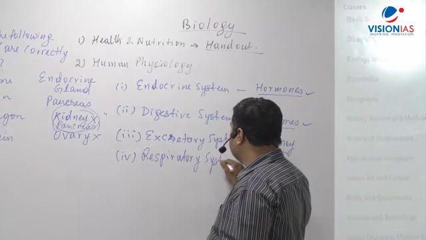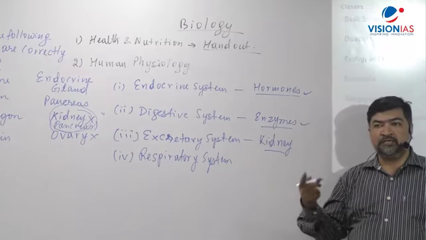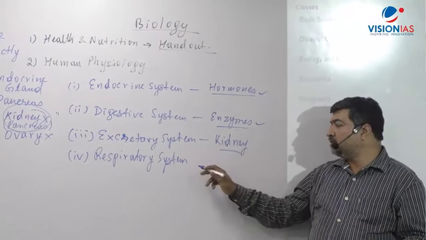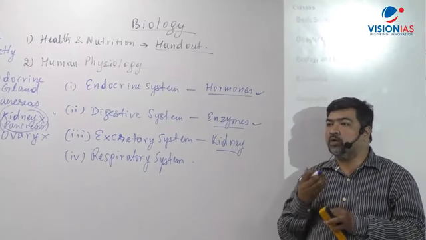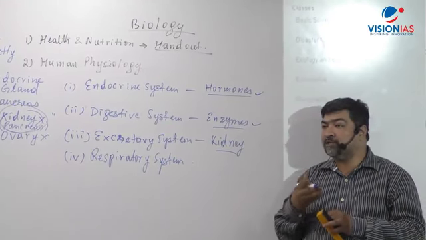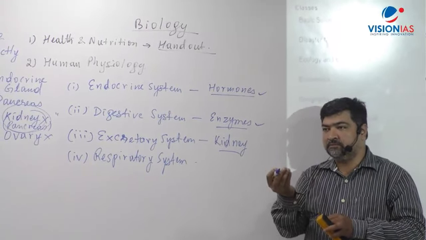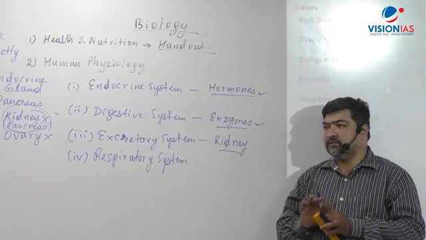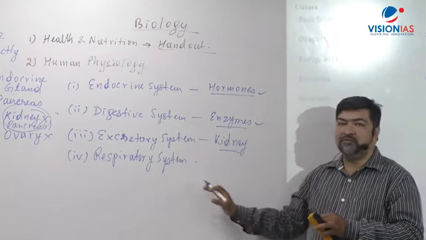Respiratory system linked with circulatory system, the circulation part, like blood and this movement of blood through the heart and the organs. There can be a part where you have to know certain terms, like how the movement of oxygen or carbon dioxide between the lungs and the capillary, the blood vessel, takes place. What is the mechanism for it? That part we'll cover in the classroom. So these are the first aspect of the human physiology.